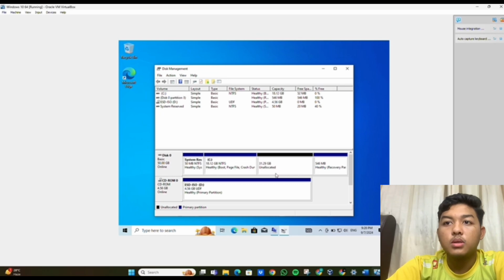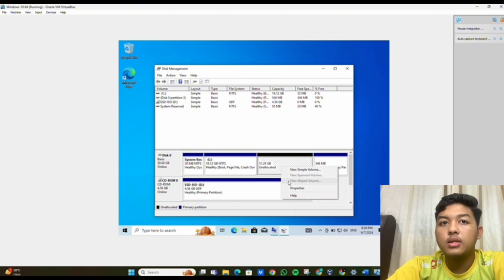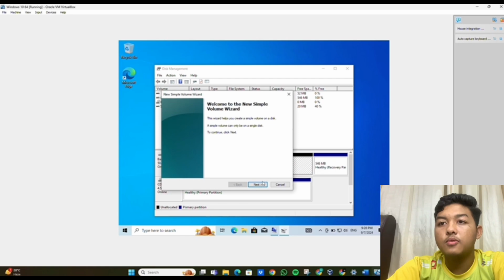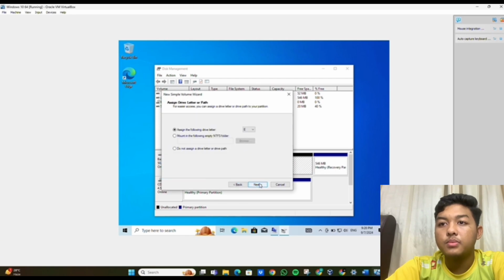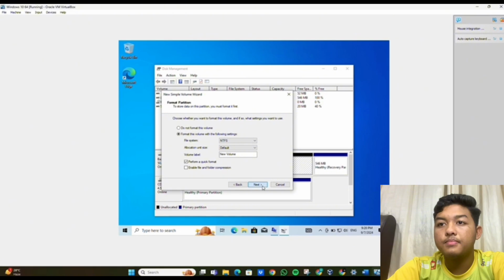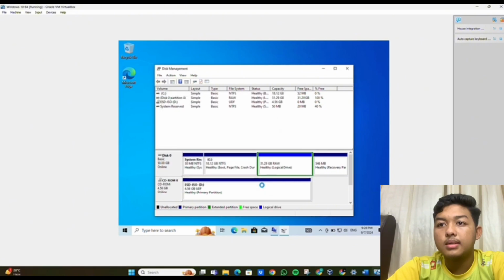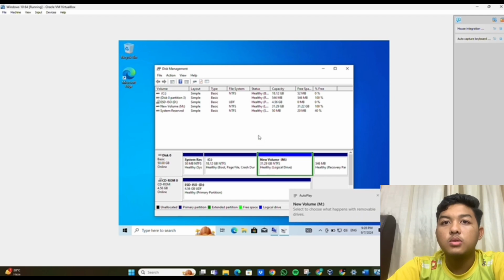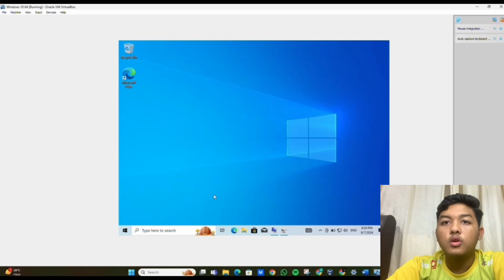Next step, we need to right click on the unallocated space and select New Simple Volume, and then we click next. So we choose letter M. Okay, next and finish. So it will show the new volume.